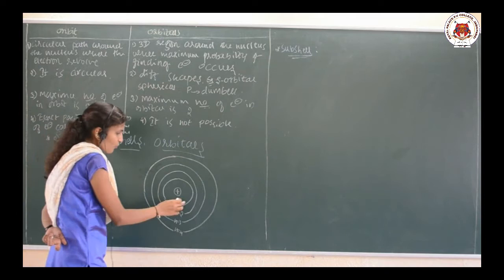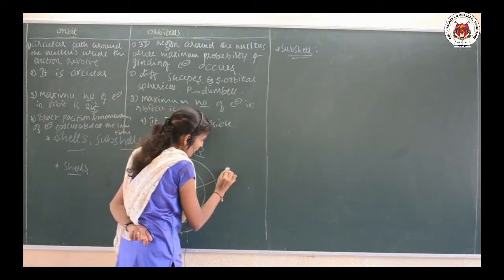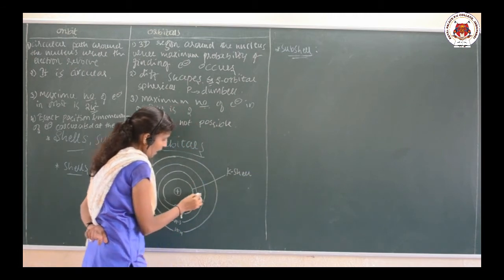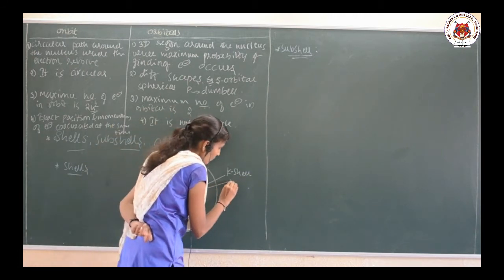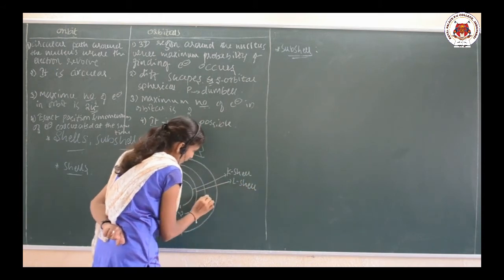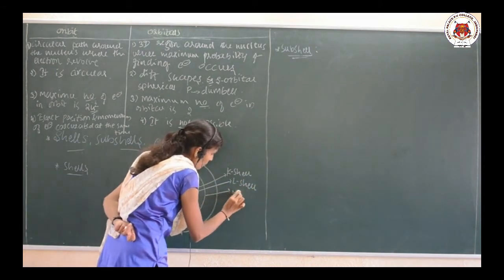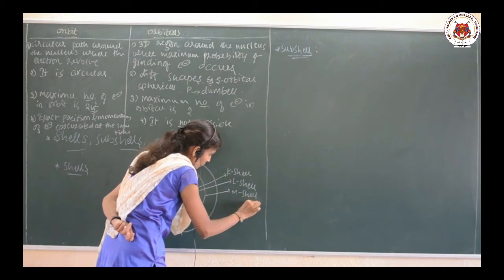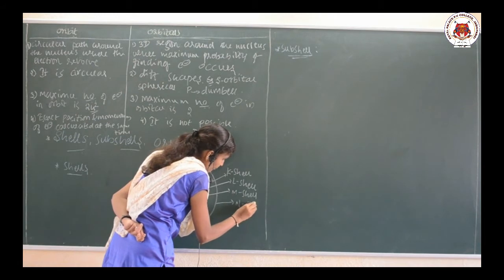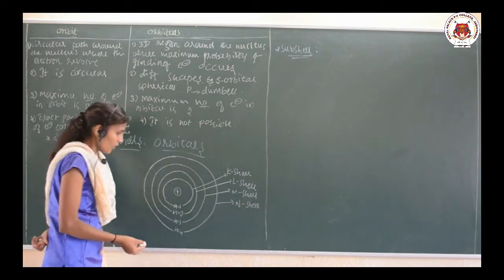The first orbit is called the K shell, the second one is called the L shell, the third one is M, and here it is the N shell.